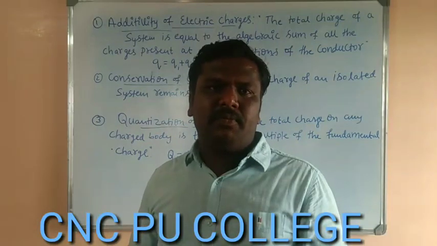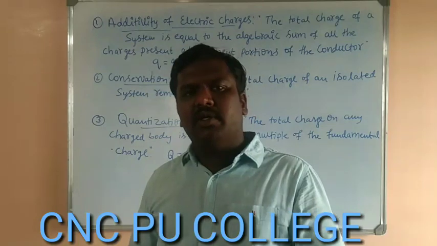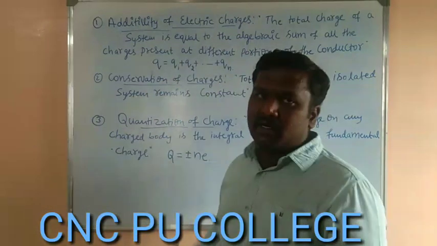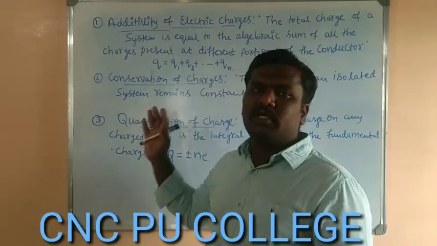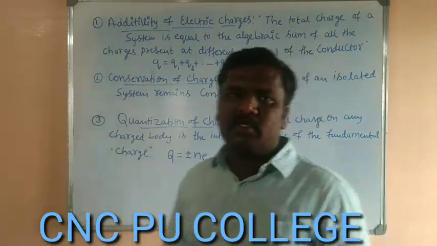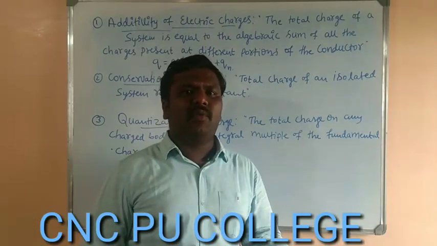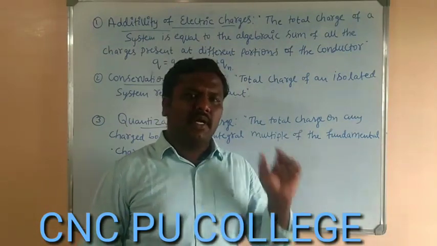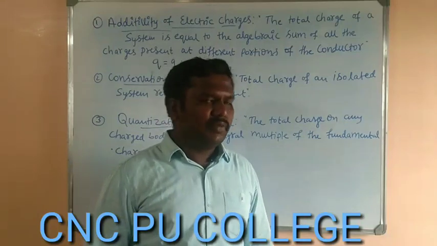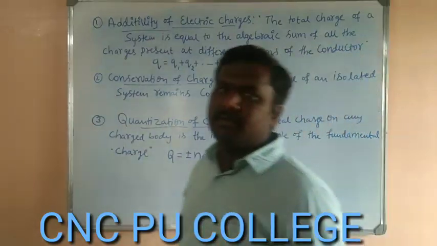In case they ask us to explain any one of them, they may ask, explain the additivity of electric charges, how the charges will be conserved, or what about the quantization of the charge. If asked individually, we have to write an explanation. If they just say give the properties or mention the properties, writing the headings is enough. So the first property is the additivity of electric charges.